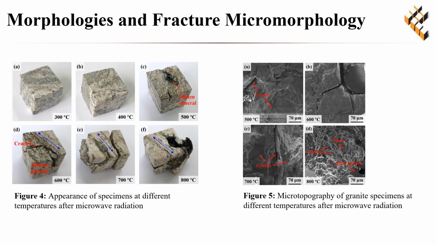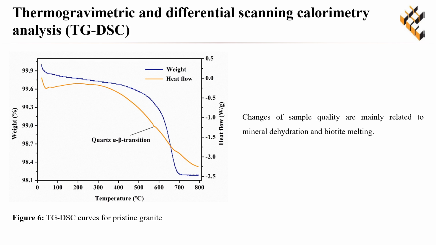The crack propagation of specimens is consistent with the schistosity direction. Besides, the partial melt is caused by the high temperature enrichment of biotite. Changes of sample quality are mainly related to mineral dehydration and biotite melting.